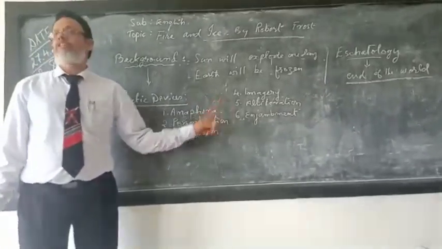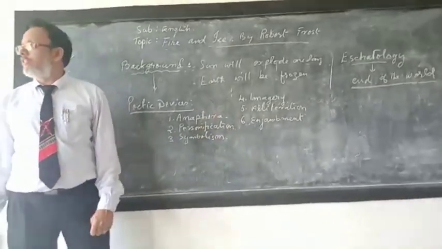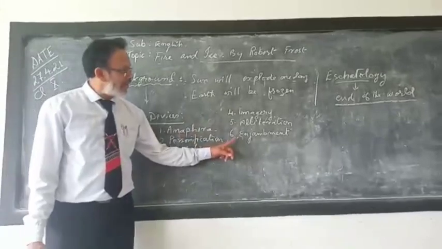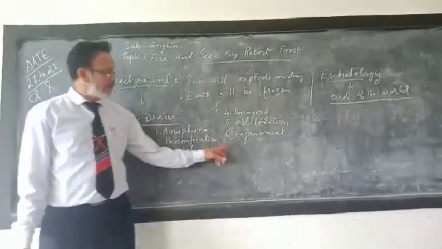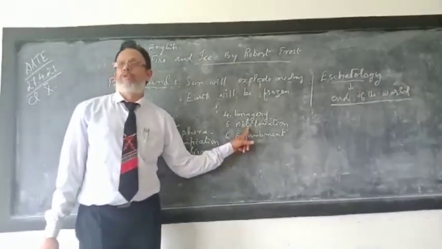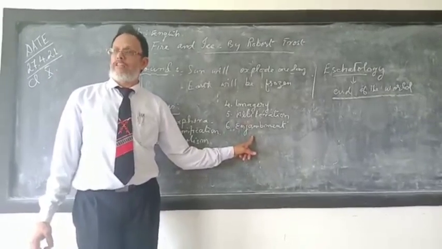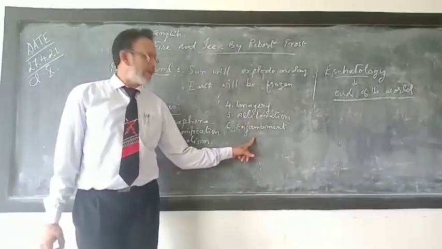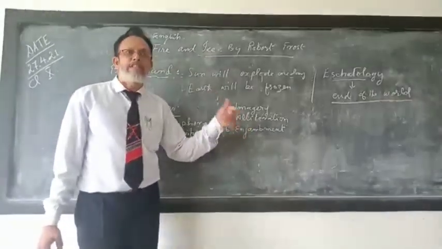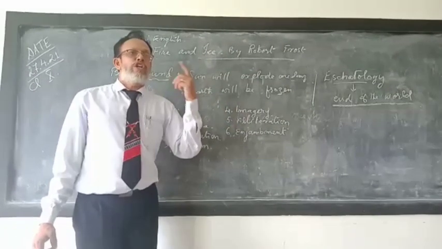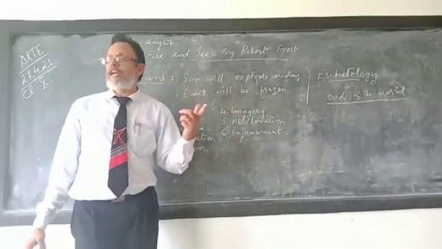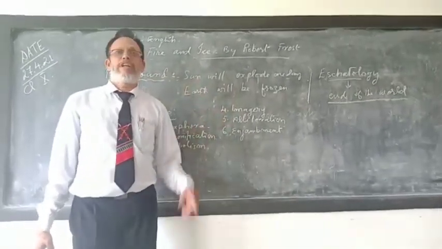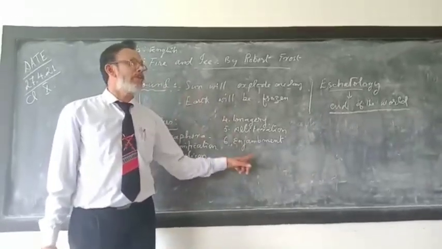More important poetic devices in this poem: alliteration and enjambment. You know already what is the meaning of alliteration, and you know what is enjambment. We had already seen it in the last poem, Customs Law. What is enjambment? Enjambment is the continuation of the meaning of the first line to the last line without any full stop or comma. That is called enjambment here.